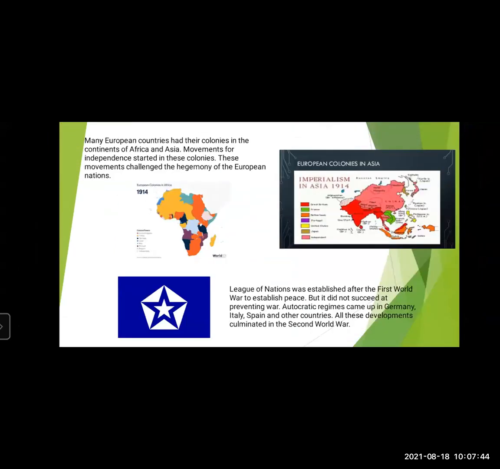Many European countries had their colonies, their territory, in the continents of Africa and Asia. Movements for independence started in these colonies. These movements challenged the hegemony, which means the leadership or the rule of the European nations.